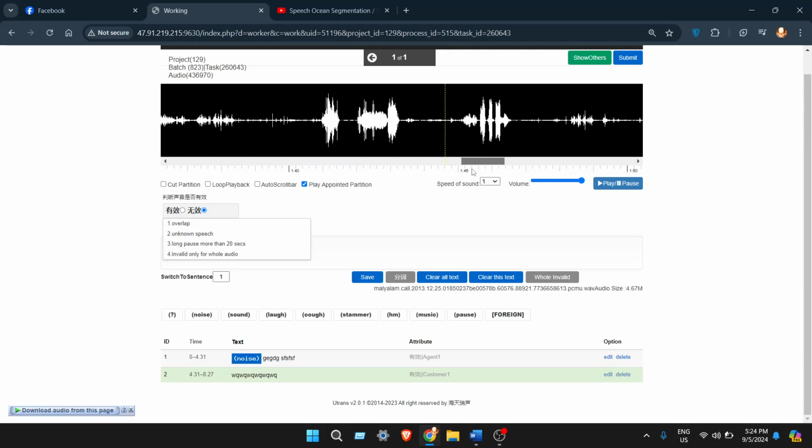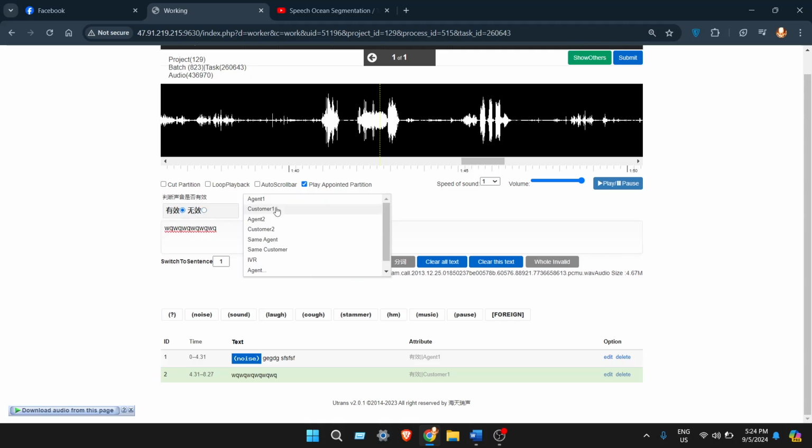But suppose this part is Malayalam and one or two words are a different language. In that case, no need to make it invalid. Write the Malayalam, then use the foreign tag for the different language word.